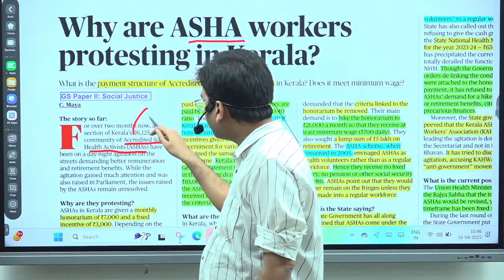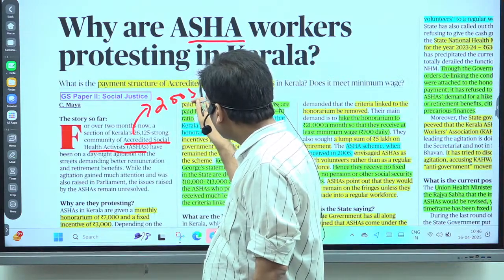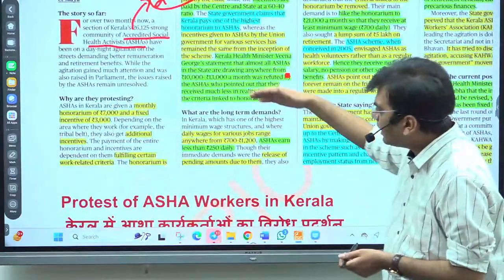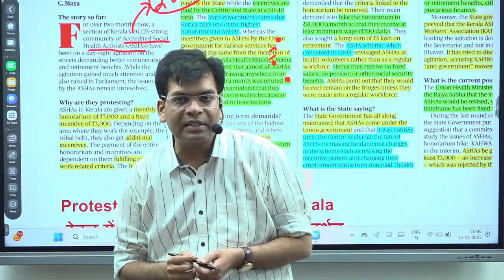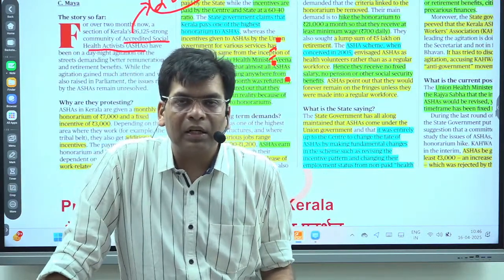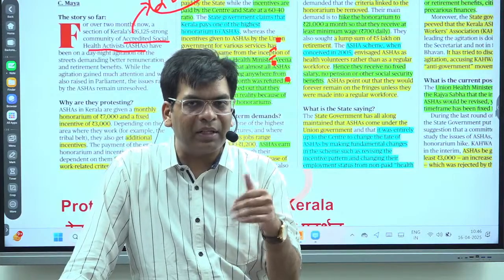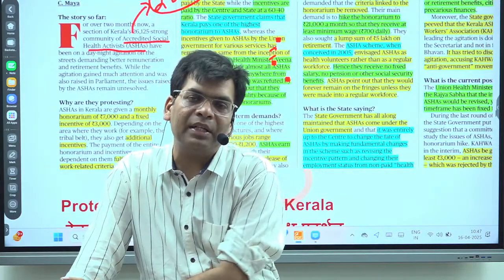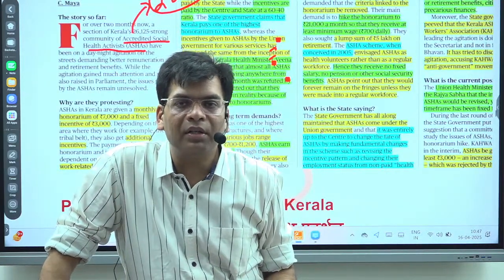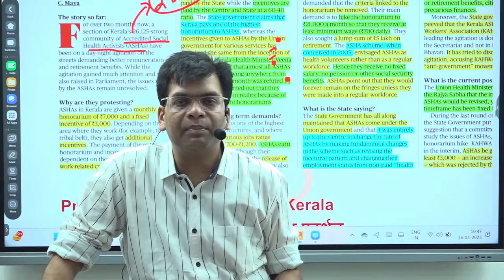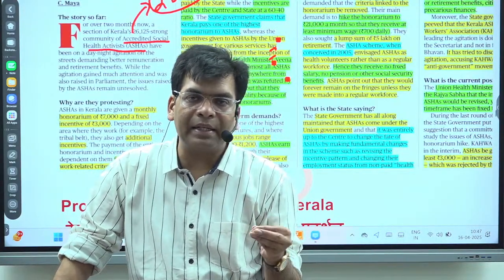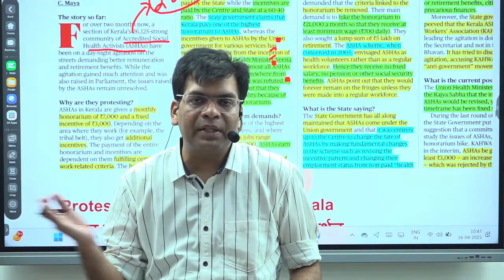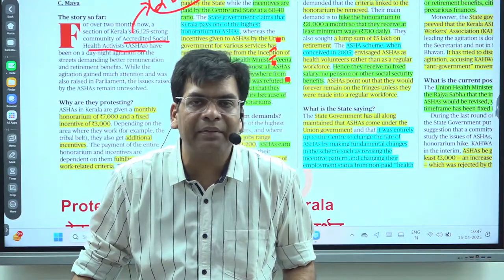It started in 2005 under the National Rural Health Mission. The thought was that they would be just volunteers to help government schemes reach the last mile, the people situated farthest away. So ASHA workers were to act as mediators, particularly to bring government schemes associated with children and women closer to people.